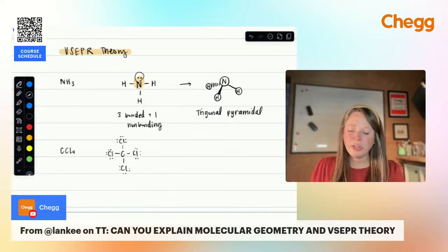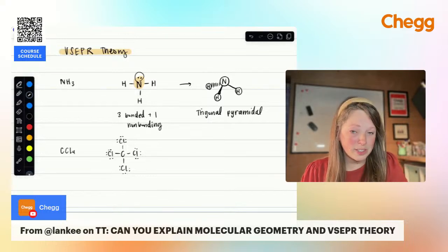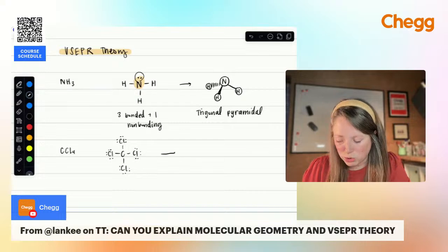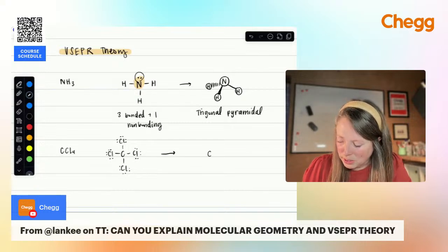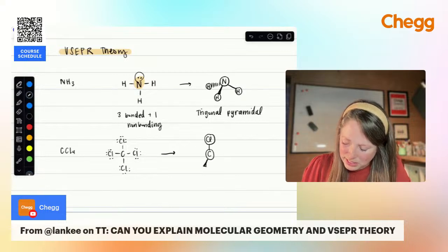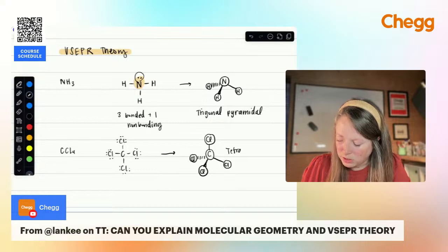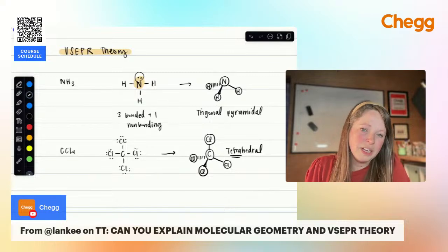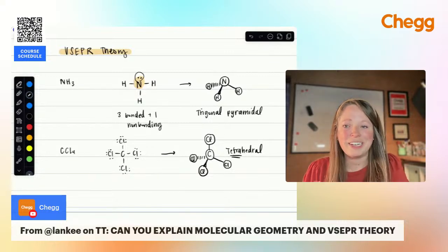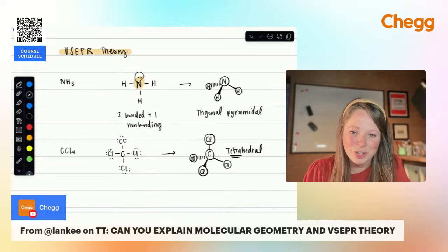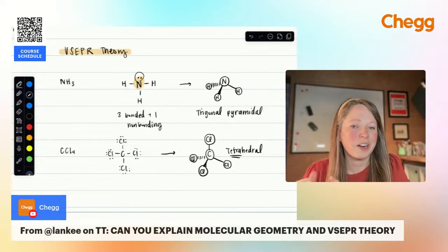Okay, so now looking at this, I have 4 bonds. This is going to form what's called tetrahedral geometry. So I have the carbon in the middle, I have chlorine on top, and then I still have that same kind of pyramid-like structure, a tripod basically, on the bottom with each of those chlorine atoms. So again, this is known as tetrahedral. The prefix tetra tells you we have 4 bonds to that. So it gets a lot more complicated from that. Let me know if you'd like to see up to octahedral. I'm happy to go through the expanded octet and whatnot.